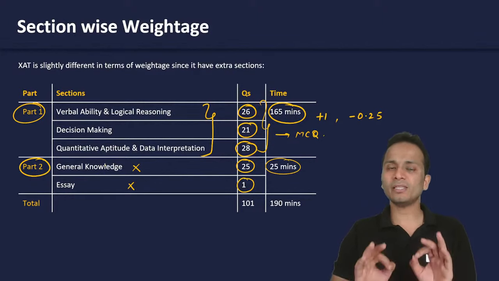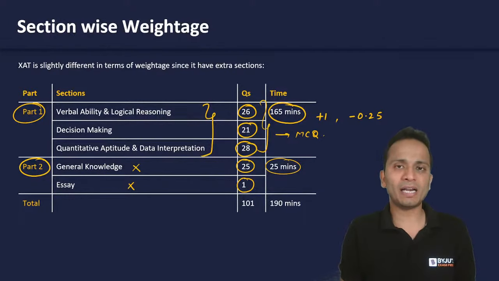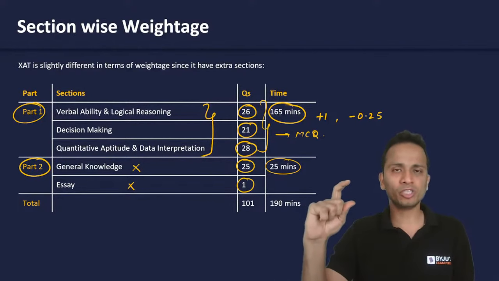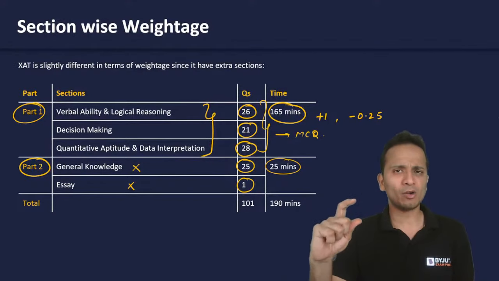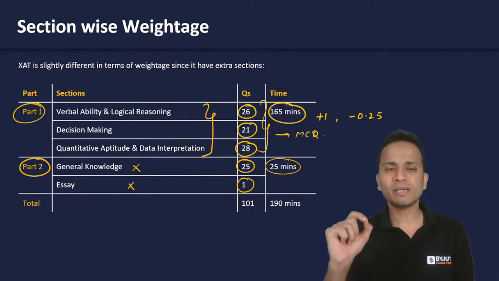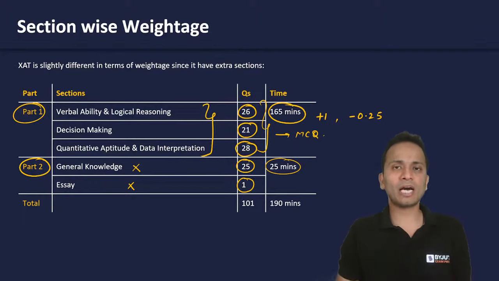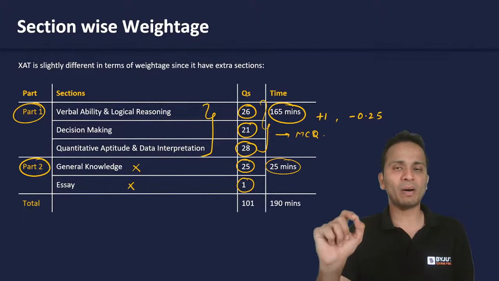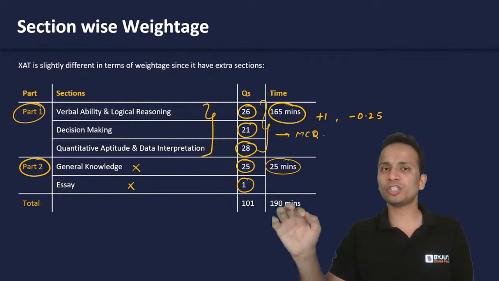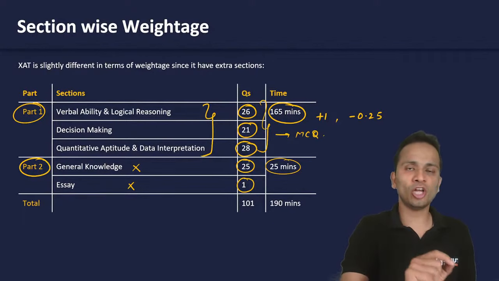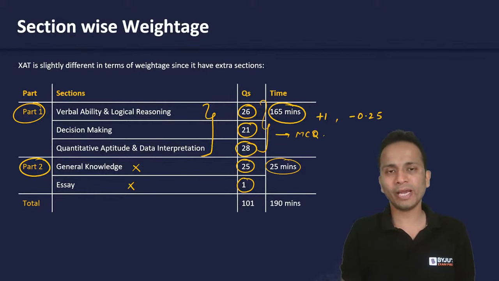Once you get the percentiles on the basis of part number one, once you get the scorecard, yes, you will get the percentile that is based on part one, and you will also separately get your score in general knowledge. So the scorecard will have the score of part number one, on the basis of which your percentile will be calculated, and the score of general knowledge from part number two, right?